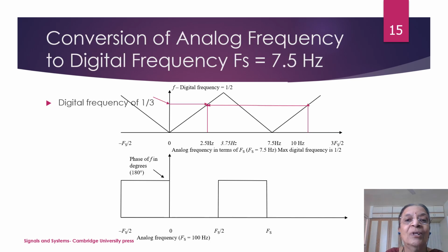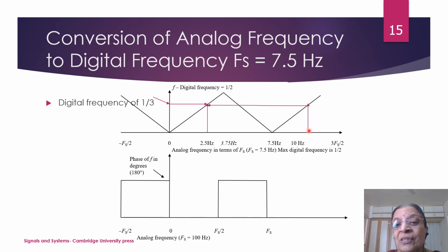Now let us see how. So this is the graph, which shows how analog frequency is converted in the digital domain. The maximum digital frequency is equal to half. This I have told you during chapter number 1 only. So let us consider sampling frequency as 7.5 Hz. So when it is 7.5 Hz, Fs by 2, that is the Nyquist frequency, becomes 3.75 Hz, and this 10 Hz goes above this.